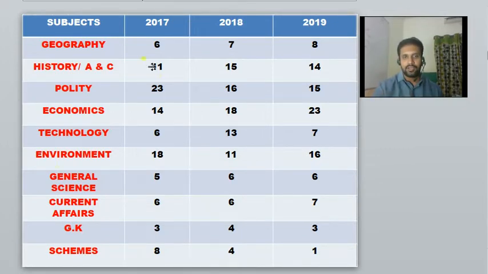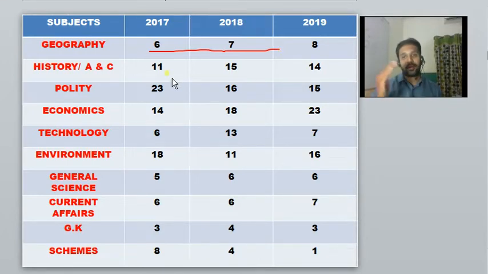If you see geography from 2017 to 2019, there is not much increase or decrease. It is always swinging around 6 to 8 marks. In the last 3 years 6, 7, 8 questions have been asked, so the number of questions asked in geography remains more or less constant.